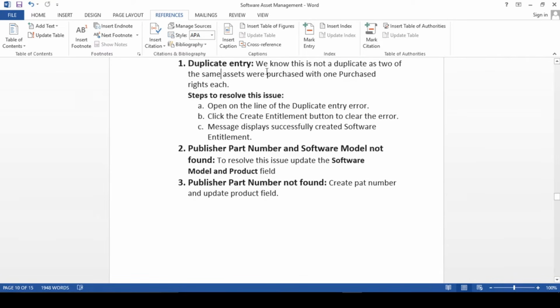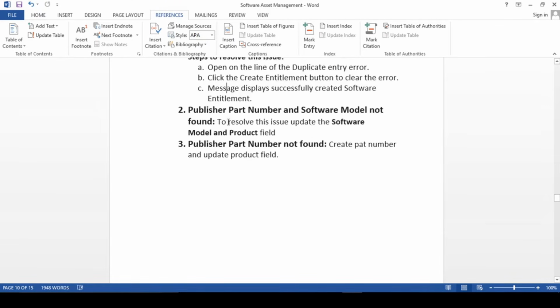Here is the duplicate entry. We know this is not a duplicate, as we purchased two of the same asset with the purchase right age. So the steps to resolve this issue: open the line item for the duplicate entry and click the create entitlement button to clear the errors. You have to do it this way, and you will get a successful message. For publisher part number or software not found, to resolve this, update the software model and product field, right?